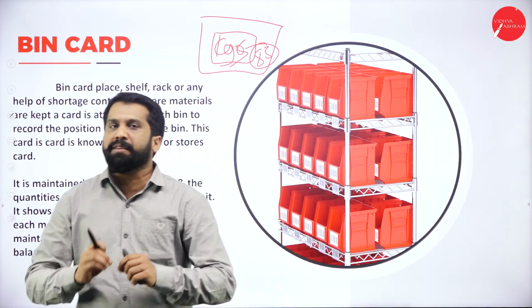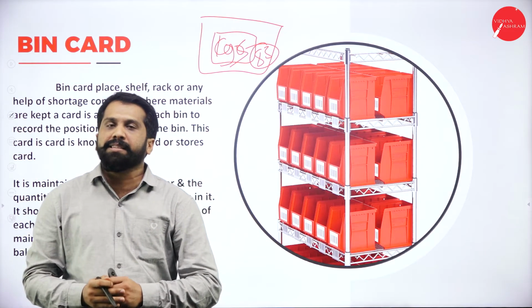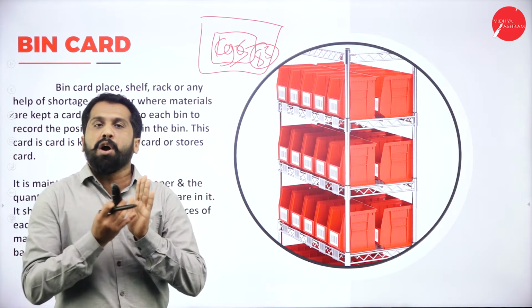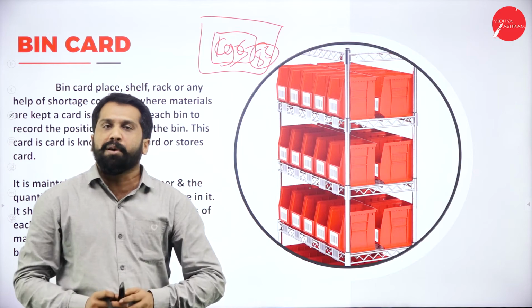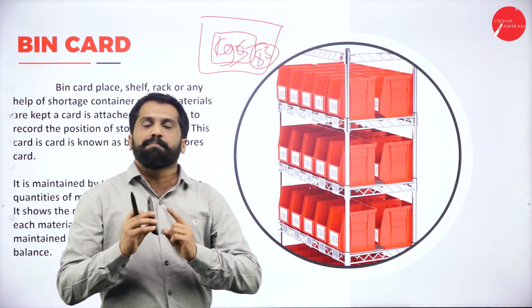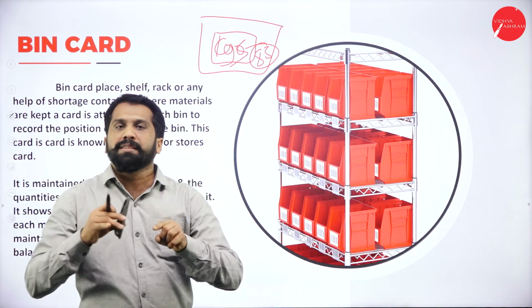Minus 2, it is 78. If you write like this, by looking at that card, you will identify how many pens are there in the box. That is called a bin card. Bin means it is a box. Card means it is a small slip.